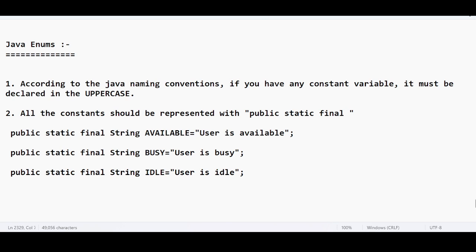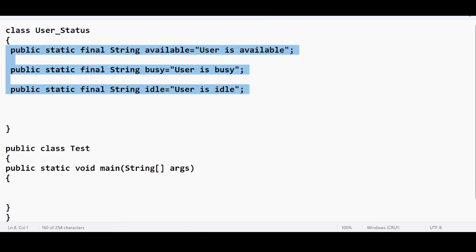If you have any constants to be represented, they must be represented with public static final. To represent a constant, we have to follow these keywords. The same time, if you want to keep any variable, you can keep any variable, no issues, but it should be in uppercase letters. Right? So, let us do this here.